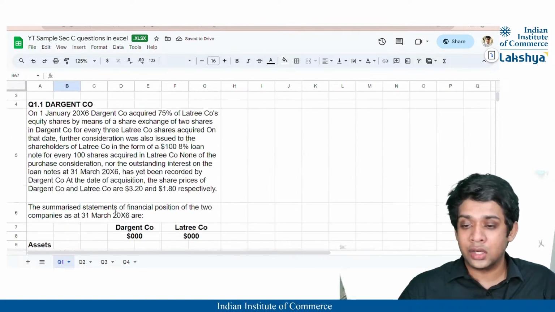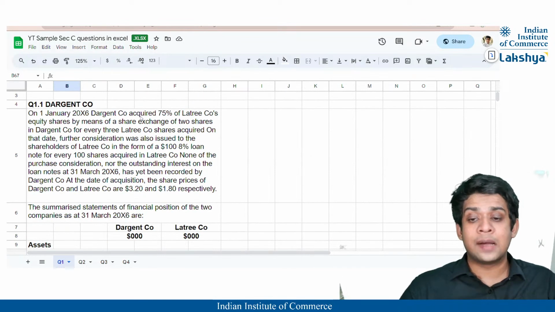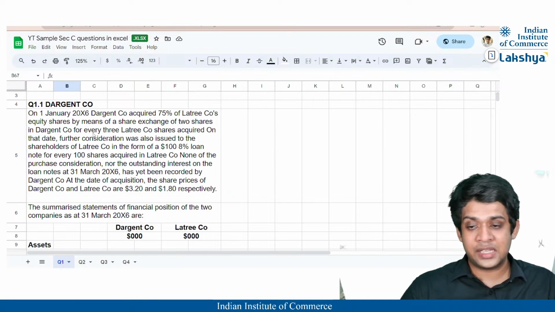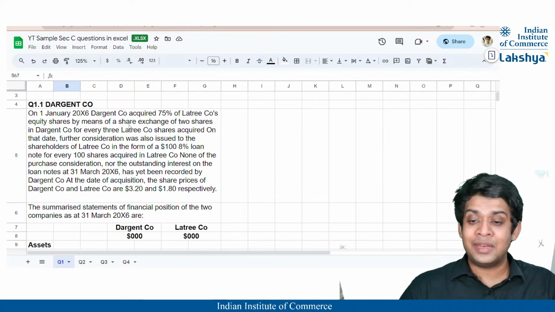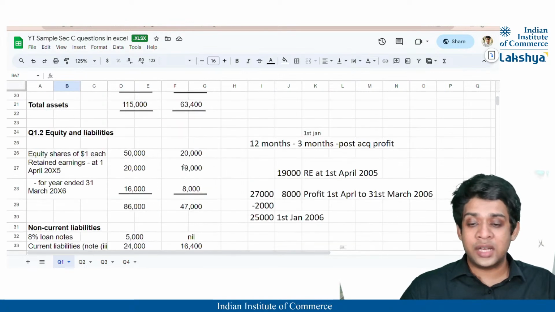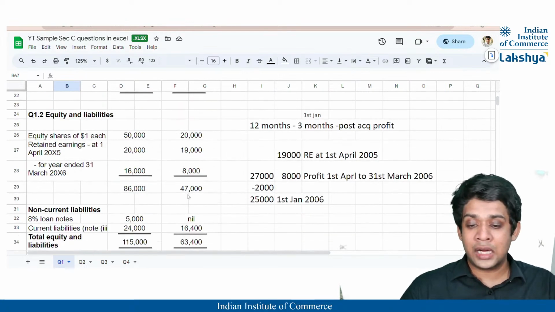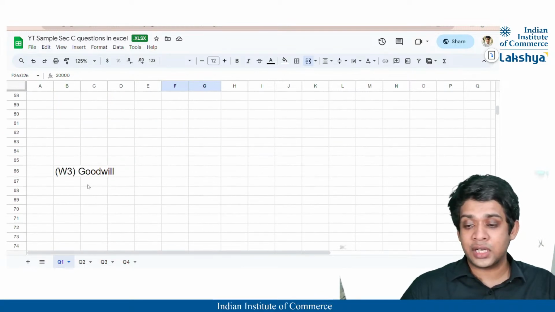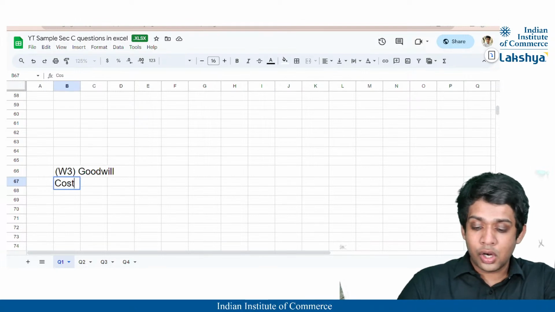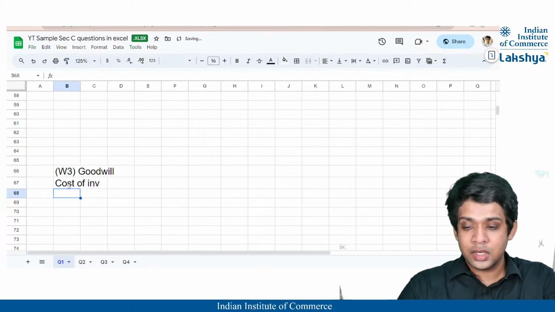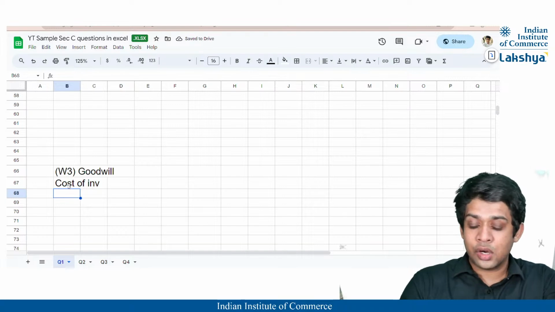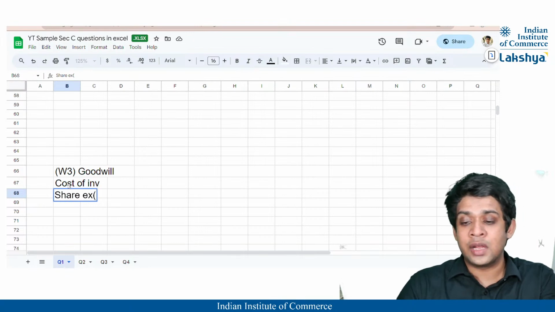So guys, you can see here, on 1st January, Dargent Company acquired 75% of Latry Company's equity shares. By what means? By means of a share exchange of every 2 shares in Dargent Company for 3 shares in Latry Company acquired, right? Firstly, the total shares of Latry Company are nothing but 20,000, right? And we have acquired 75% of it, correct? So, cost of investment, we have to first consider in the cost of investment the payment in the form of share exchange that we are making.